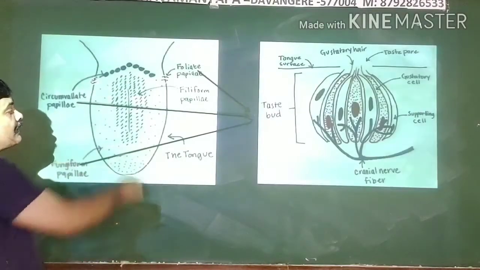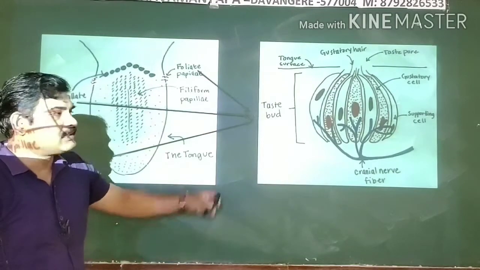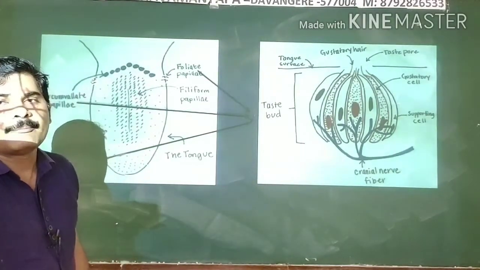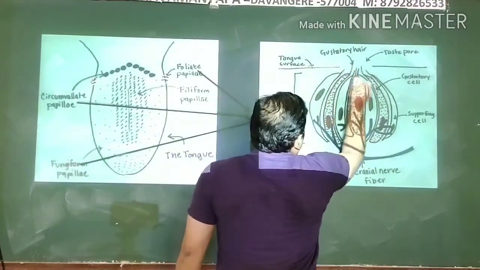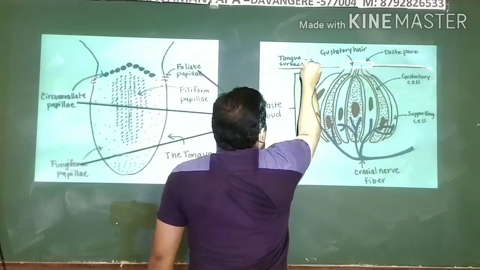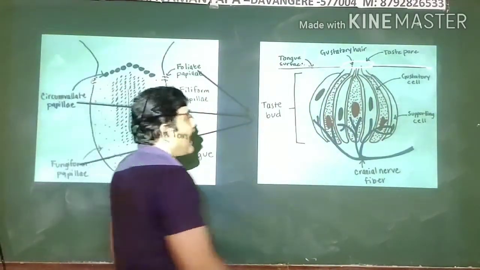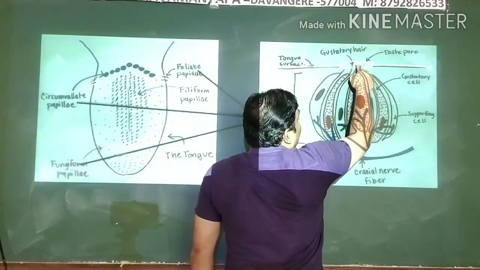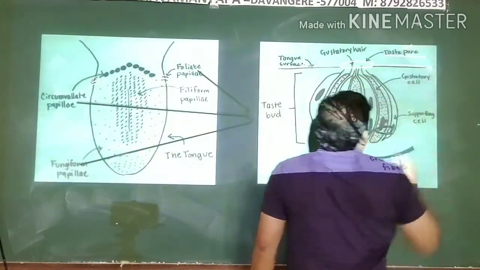Right, coming to these papillae, there you can see the taste bud. See, this point is a very important structure. It is not visible, not available in your textbook. This is the surface of your tongue. It has an opening and a papillae. This is known as the taste pore.